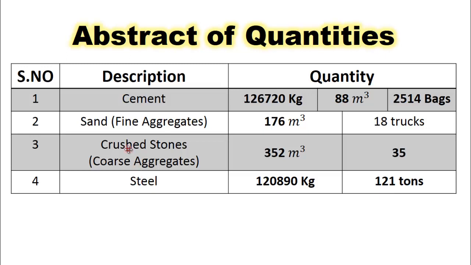Quantity of crushed stone or coarse aggregate required for this concrete work is 352 meter cube and number of truck is 35. Steel quantity required for this work is 1,20,890 kilograms, or 121 tons.